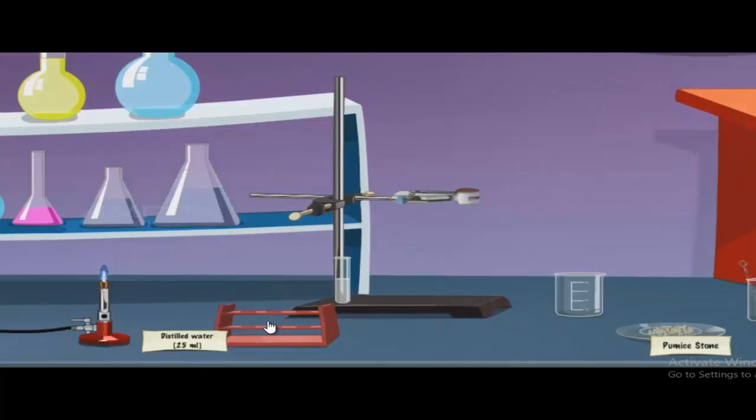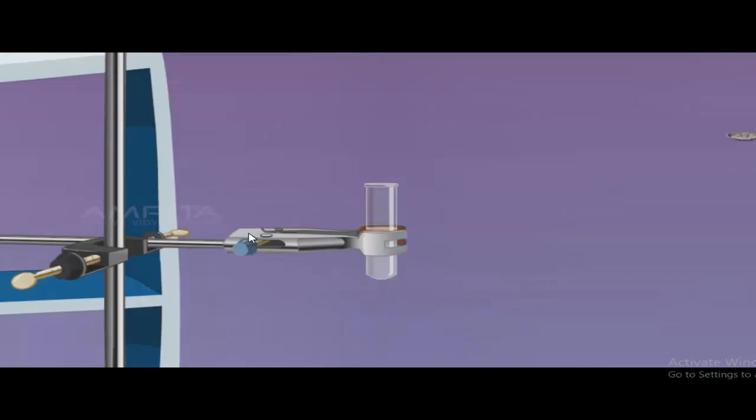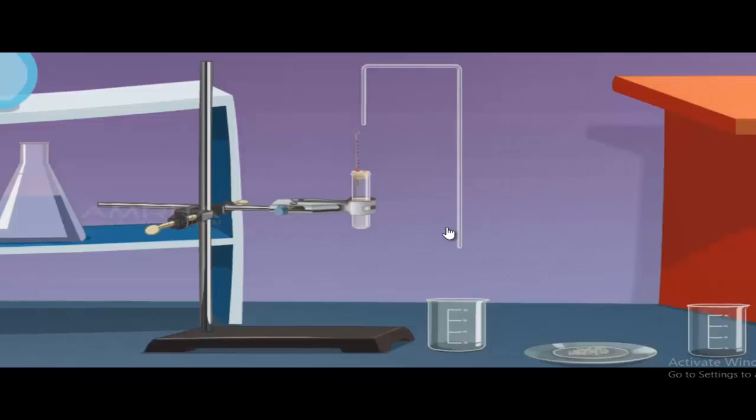Now follow the process. At first we will take a test tube with some distilled water. Then we will add some pumice stone to the test tube to prevent the bumping of boiling water. Now we will set a 2-hole cork at the mouth of the test tube, and through one hole we will insert a thermometer, and through the other hole we will set a delivery tube.